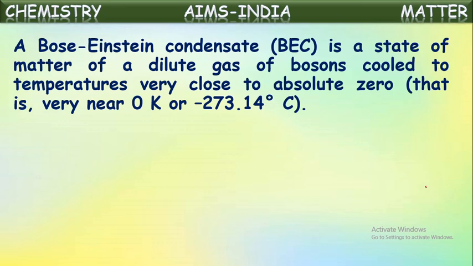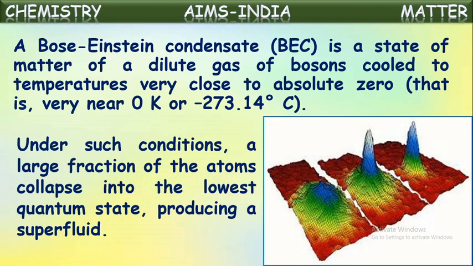That state is called Bose-Einstein condensate, or BEC. Under such conditions, a large fraction of atoms or molecules collapse into the lowest quantum state, producing a superfluid which we call BEC. In this way, Bose-Einstein condensate is formed when we cool a gas to very, very low temperatures, nearly 0 kelvins or minus 273 degrees Celsius. At that temperature, the gas converts into BEC.